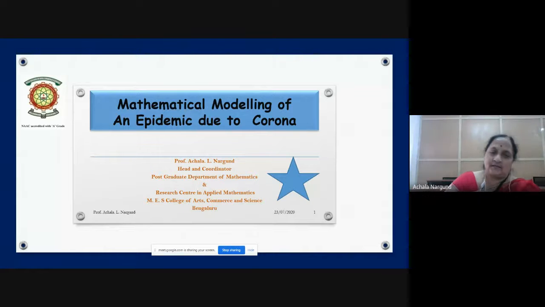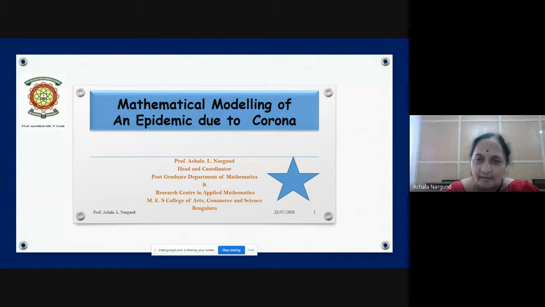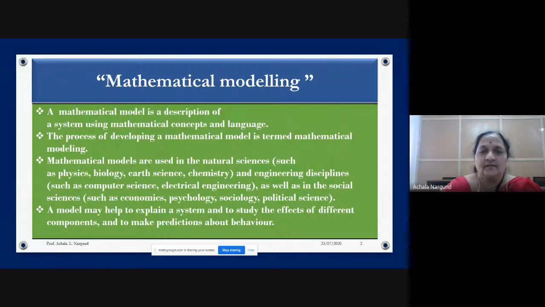Thank you. Okay. So thinking of the present situation, I have chosen the title as mathematical modeling of an epidemic due to corona. So my talk will be on mathematical modeling of corona, not in depth of that, but I will explain you few things along with mathematical modeling. What does mathematical modeling mean? So the first slide says, what is mathematical modeling?